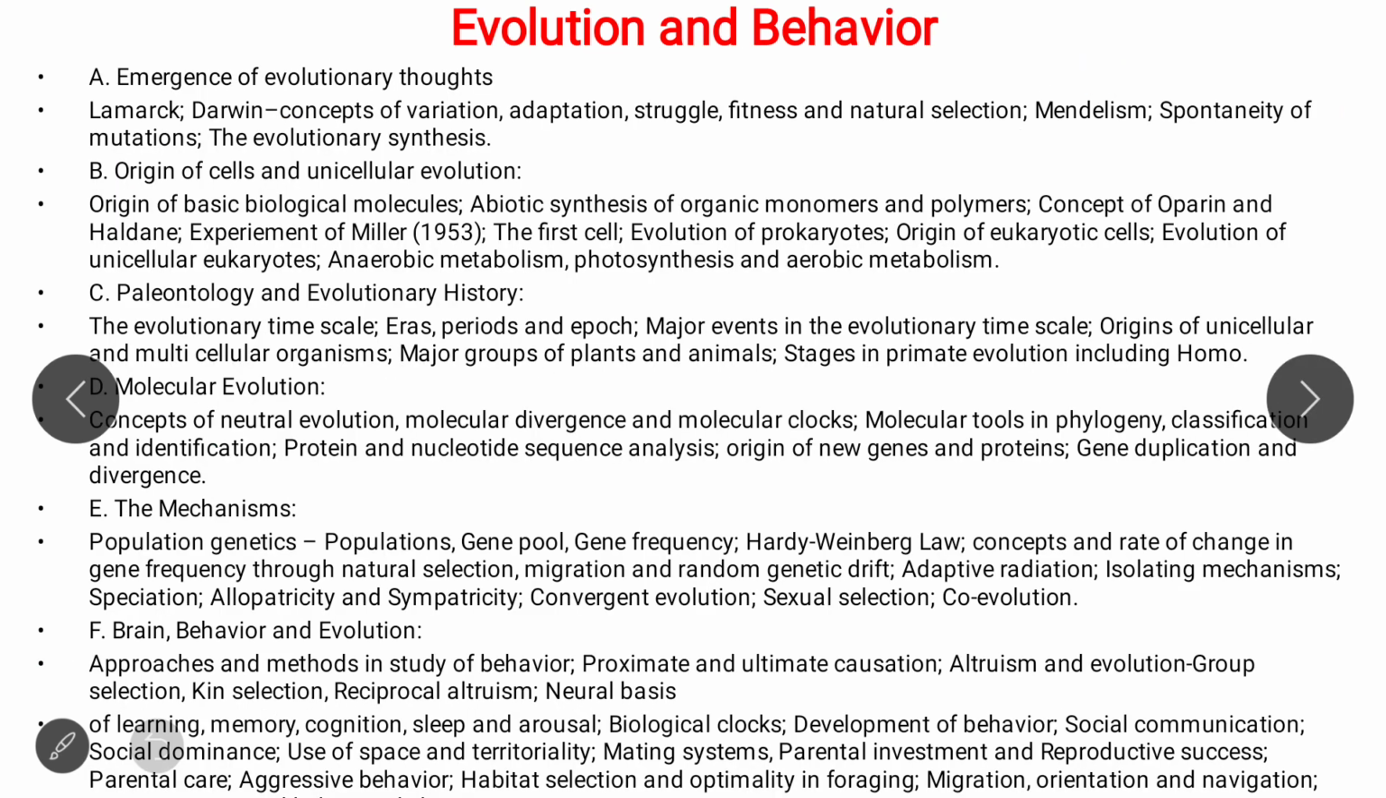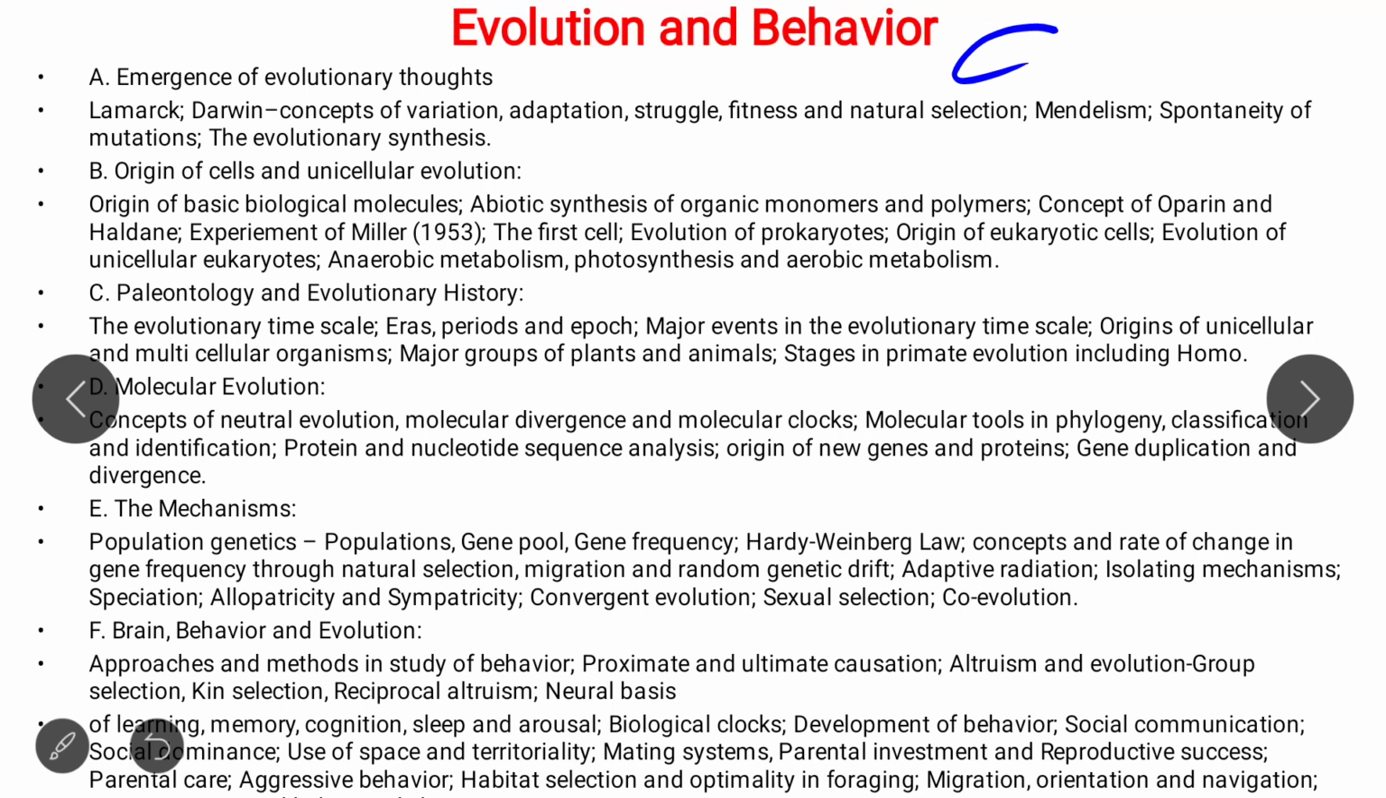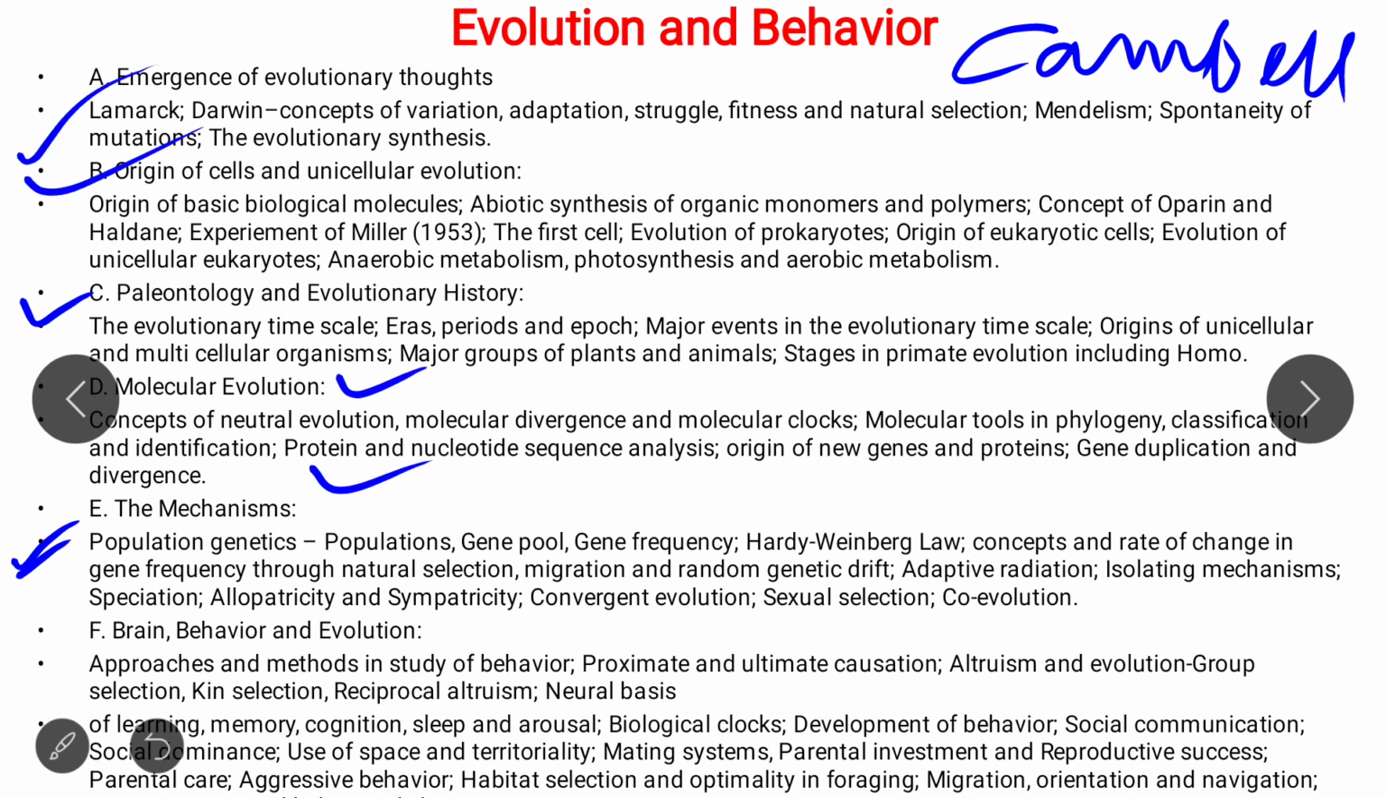Next is evolution and behavior. Read evolution and behavior from Campbell Biology. Campbell Biology is a very good book from where you can read this topic. You have to read population genetics first, which is very important, and the mathematical problems related to this, evolutionary eras, molecular evolution, the concept of neutral evolution, all this is very important. Please read it.